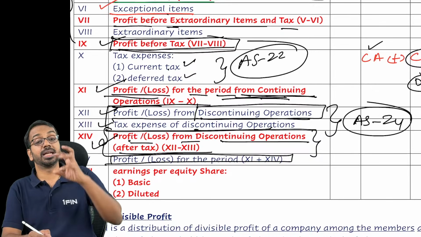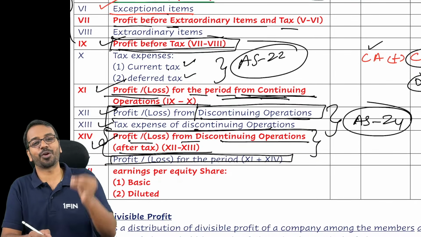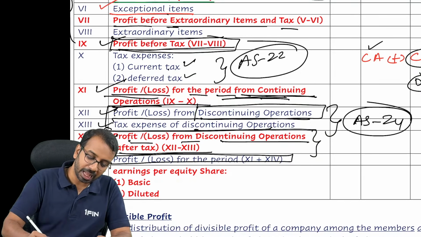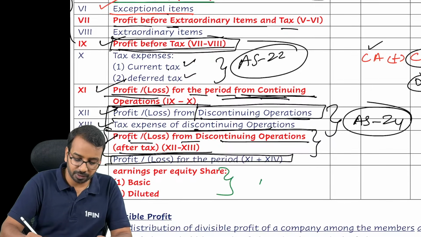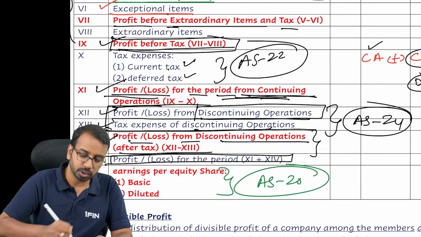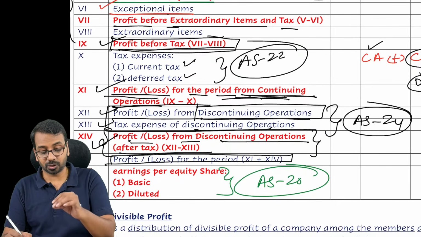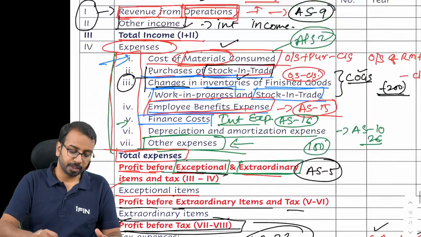Now please remember, if nothing is mentioned, if they just say profit, it is assumed to be profit after tax. After that we have to present earnings per share, which is covered under Accounting Standard 20. AS 20 talks about earnings per share. That disclosure has to be done as per AS 20.